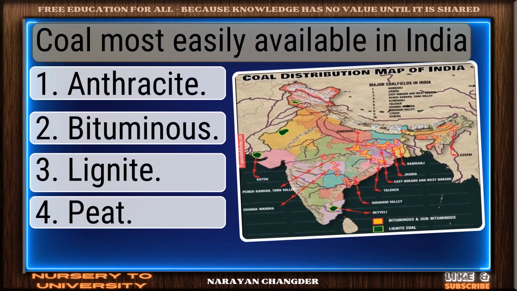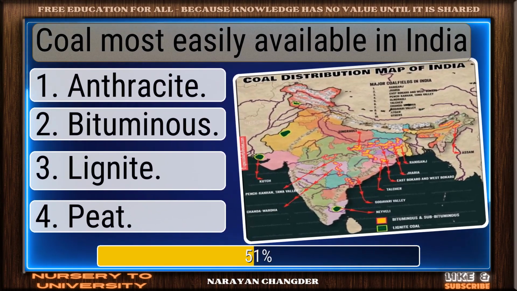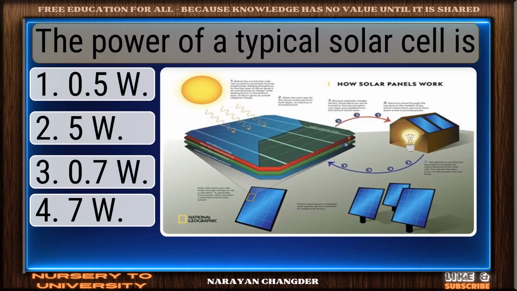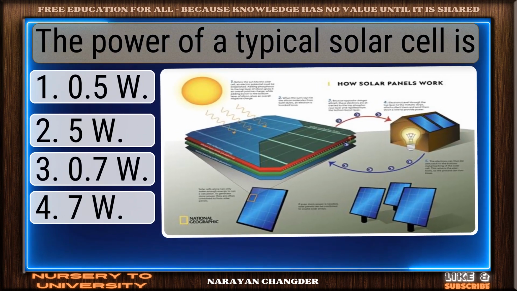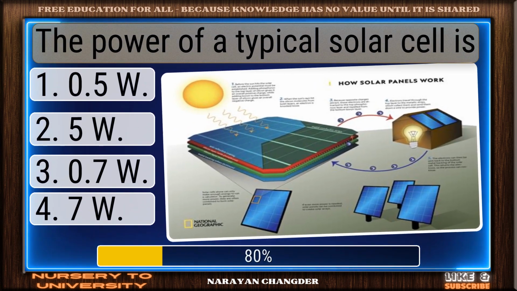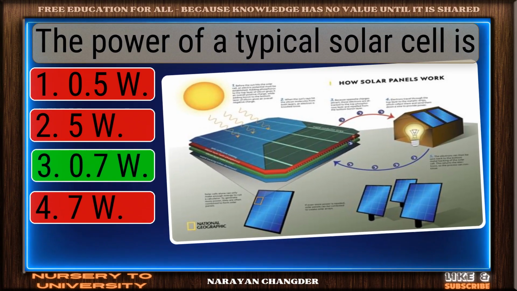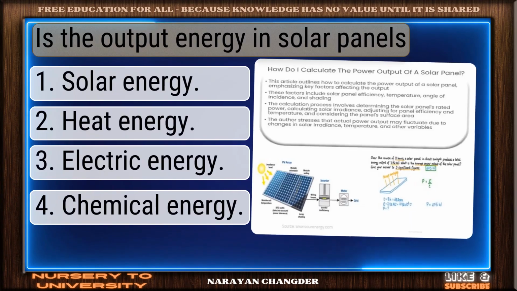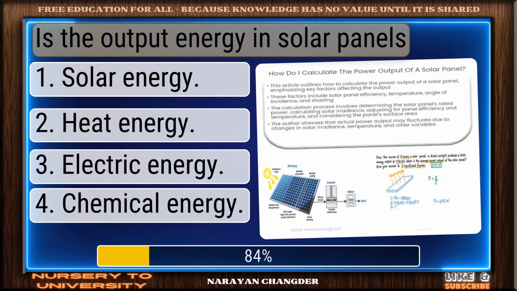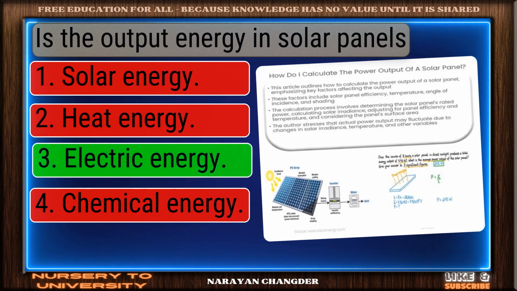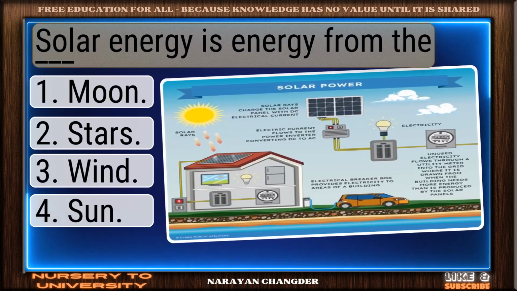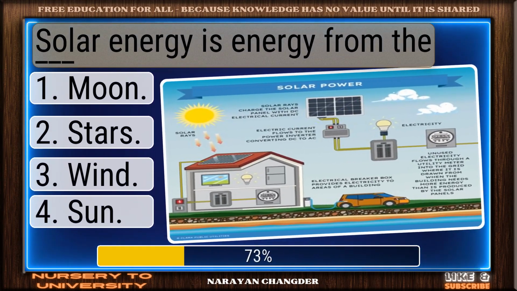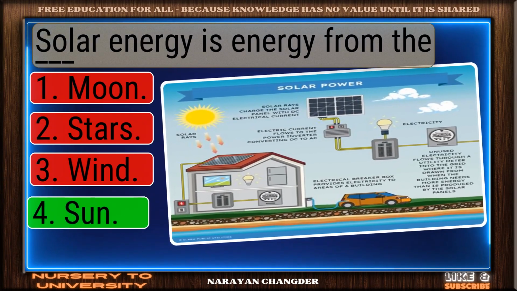Coal most easily available in India. Correct. Bituminous is spot on. The power of a typical solar cell is. Great job. 0.7 W is accurate. What is the output energy in solar panels? Right again. Electric energy is valid. Solar energy is energy from the dash. Bravo. Sun is the answer.